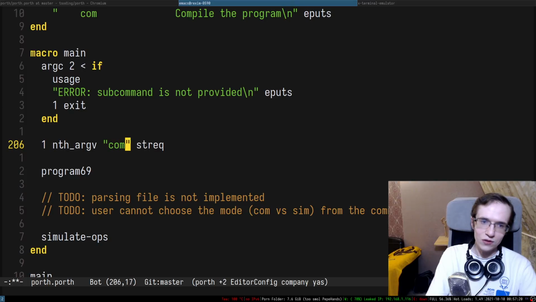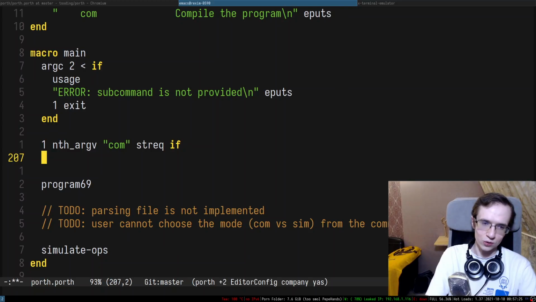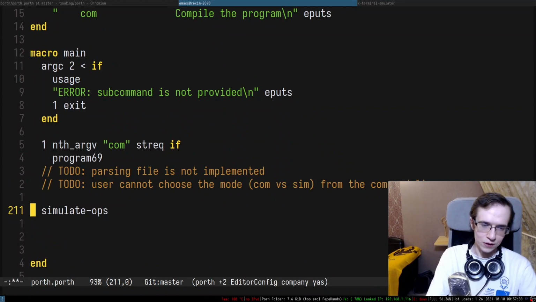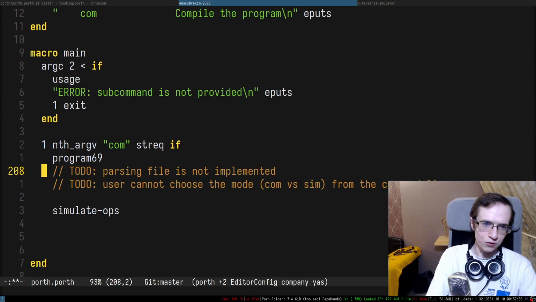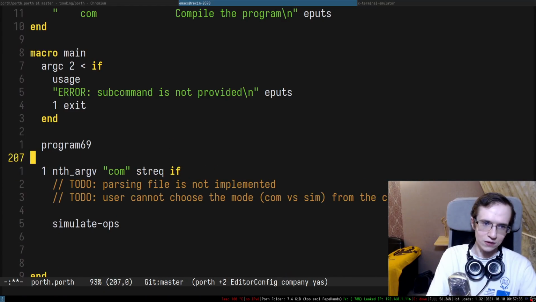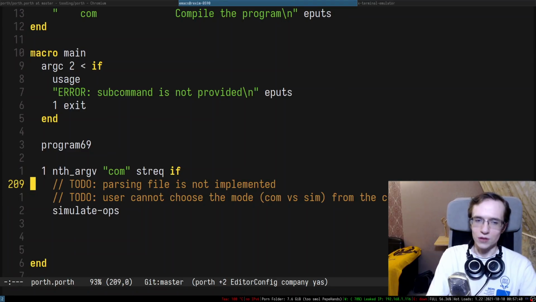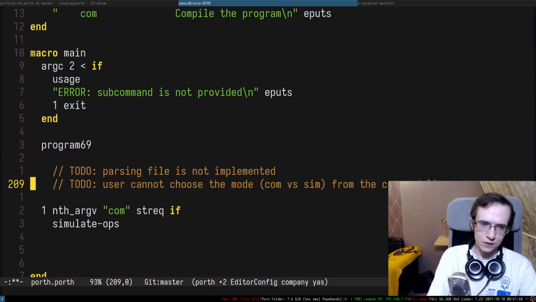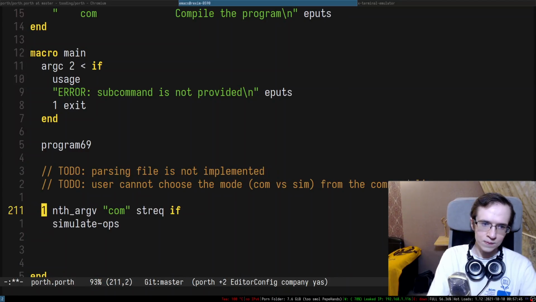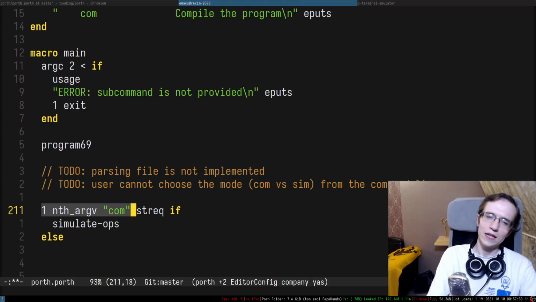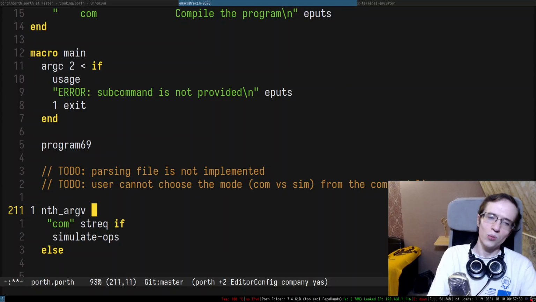And if this is a compilation, right, we're going to do the following thing. So we're going to push the program, and we're going to simulate the program, right? Might as well actually pre-push the program before doing anything else, somewhere here. And then we can simulate it, right? Something like this. Then else, we have to take it once. Well, we might as well actually just take this thing once,